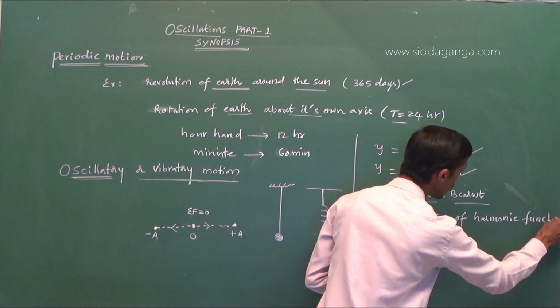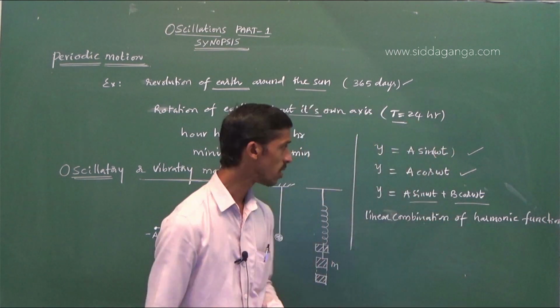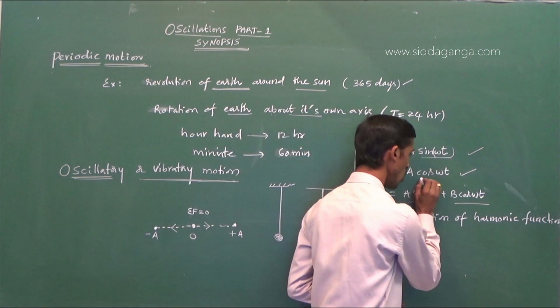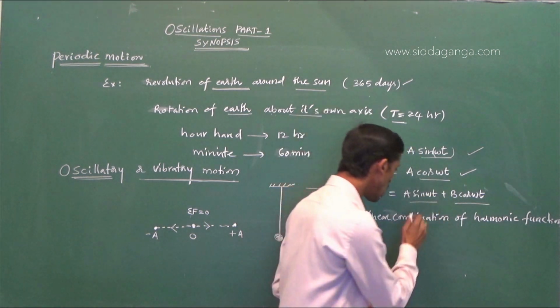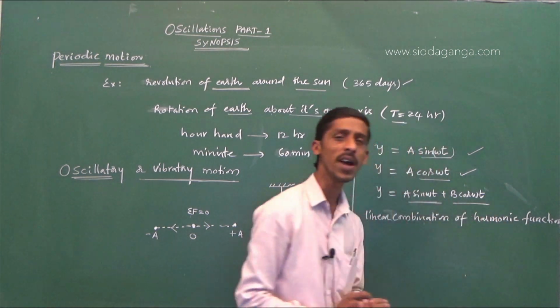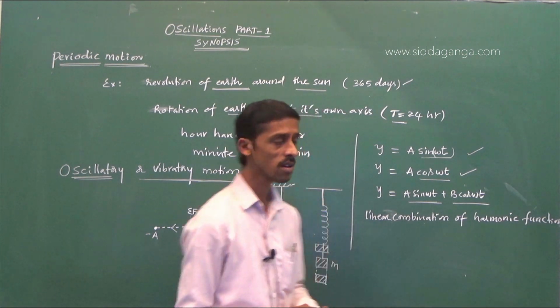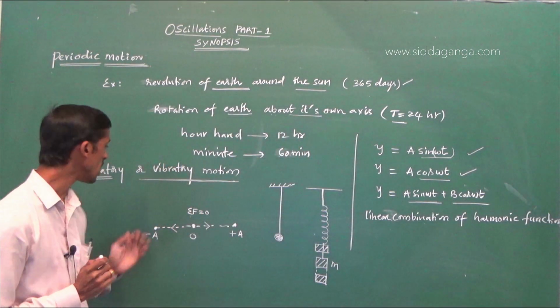I will tell you why this sine, cosine, and combination of the sine and cosine functions will represent harmonic or oscillatory motion.